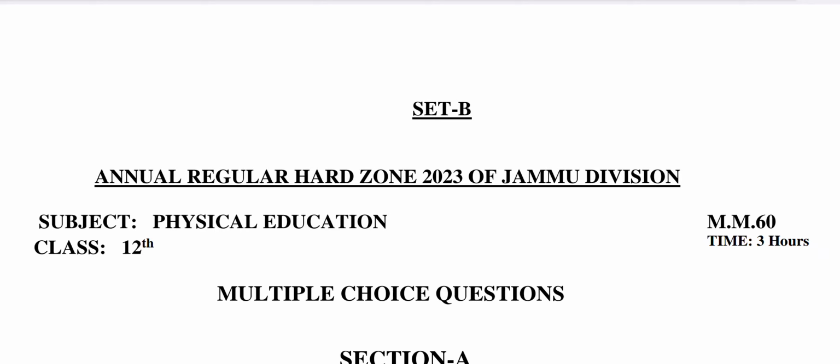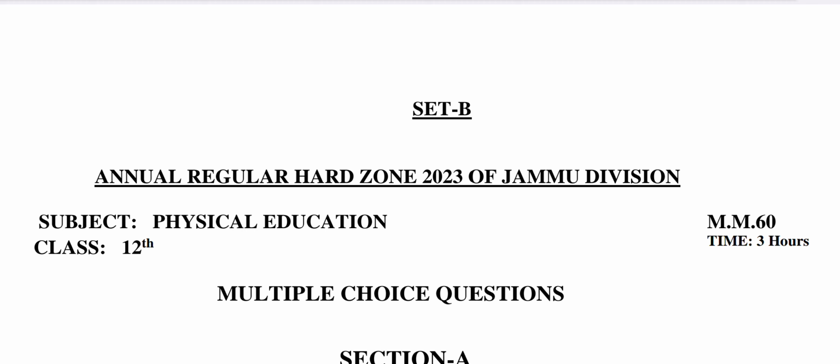Hello dear students, today I am going to explain the solution of Set B question paper of Higher Secondary Part 2nd in the subject of Physical Education for the session Annual Regular 2023 of Jammu and Srinagar Division. I hope that the solution of this question paper is helpful for the students who are going to appear in the annual exam 2023 in Jammu and Srinagar division.